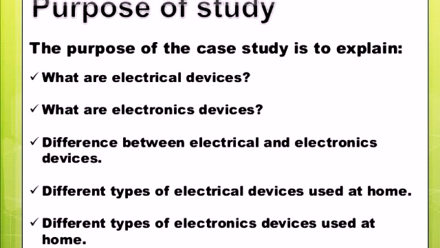So basically, what is an electrical device? An electrical device is a device which contains resistor, capacitor and inductor with current flowing in a closed loop circuit. Motor, generator, transformer, etc. are examples of electrical devices. And what are electronic devices? Electronic devices are devices which are used to control the current in a given circuit for our desirable condition, and to control the voltage in a given circuit as per the requirement.